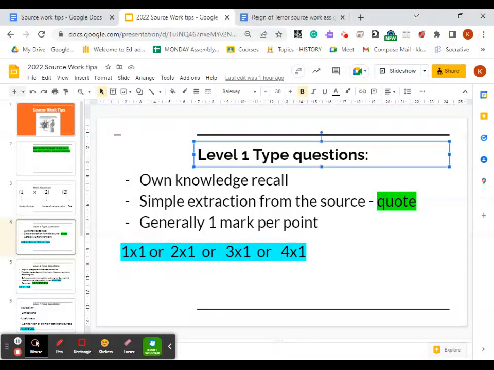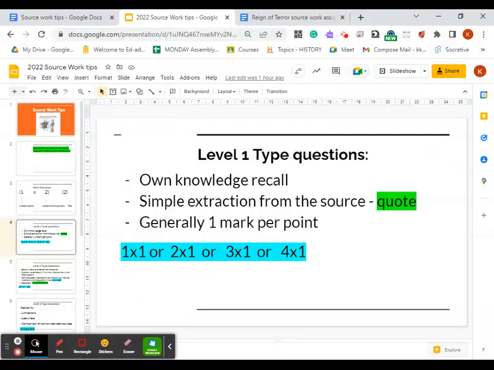These are questions that everyone should be able to get right, and you want to make sure that you're getting your marks here because this is the most basic level question that you will be doing.